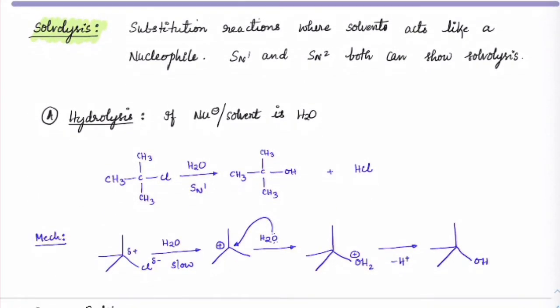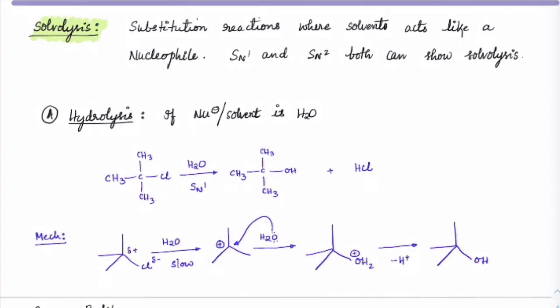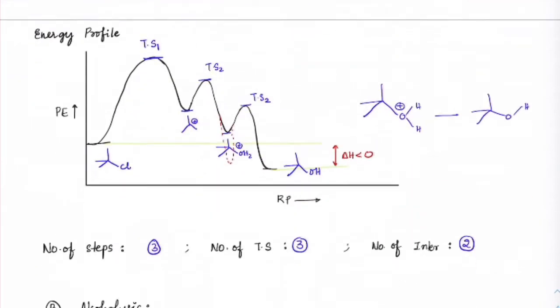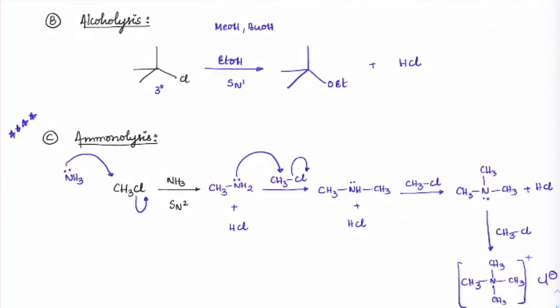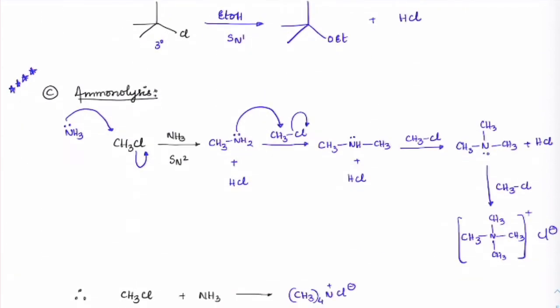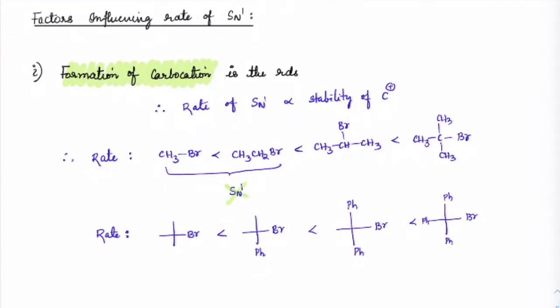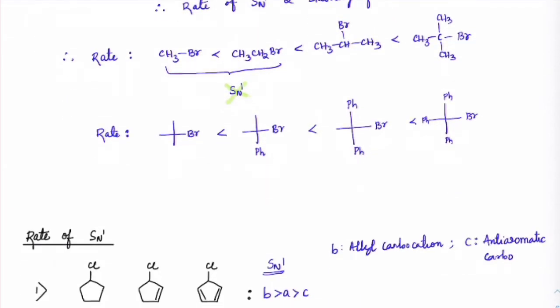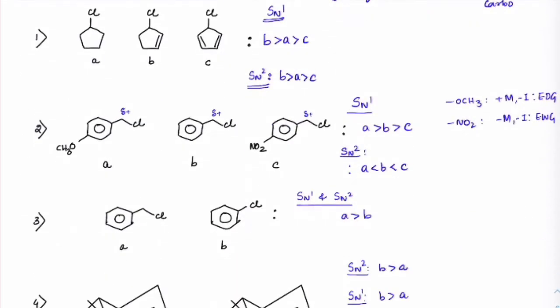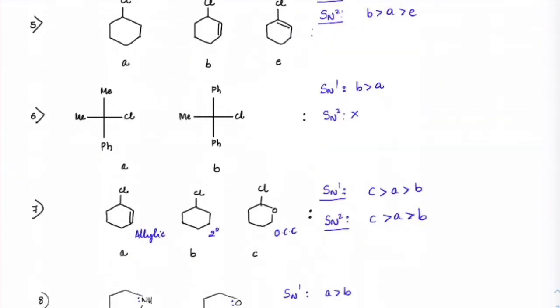Then again, I will revisit this concept. Then we discussed a few cases of solvolysis like alcoholysis, ammonolysis, right? Then hydration, hydrolysis, got it? And we started discussing the factors which influence SN1, out of which we saw how the rate changes for different groups here.